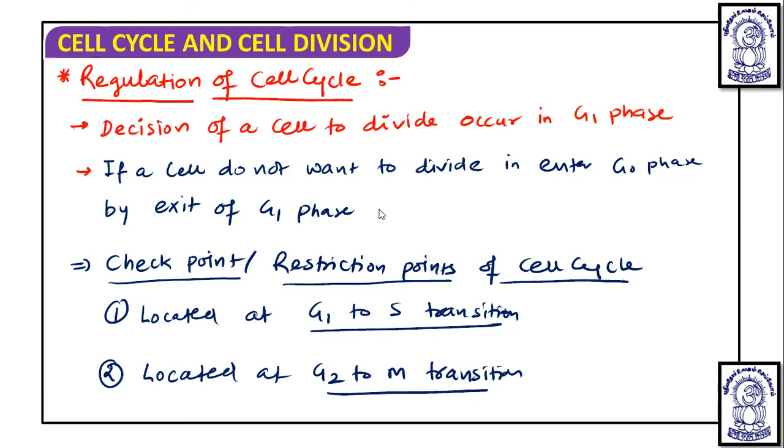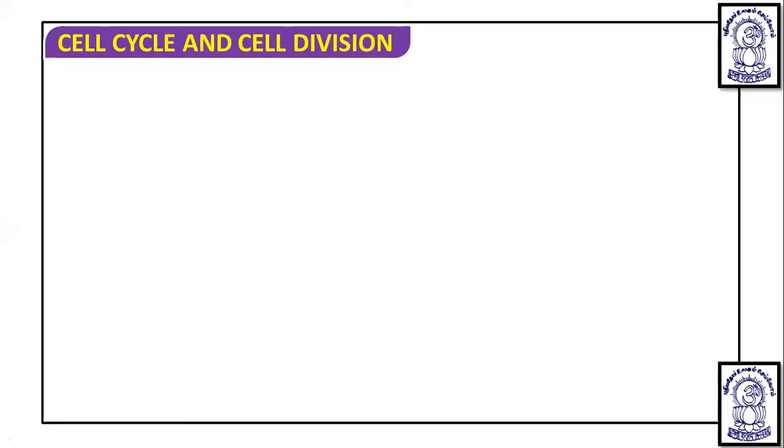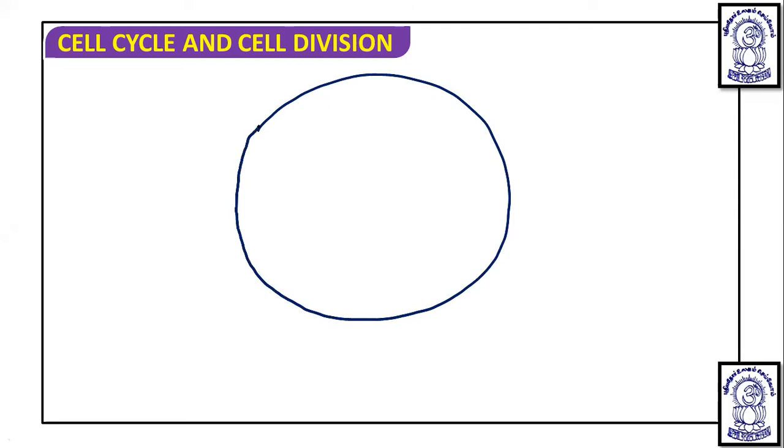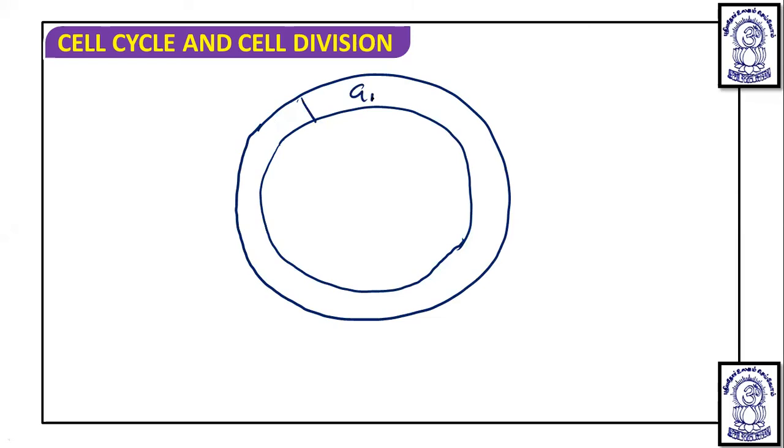So suppose this is the cell cycle. Here the G1 phase is there, here the G0 phase, here the S phase, here the G2 phase, and here the M phase.